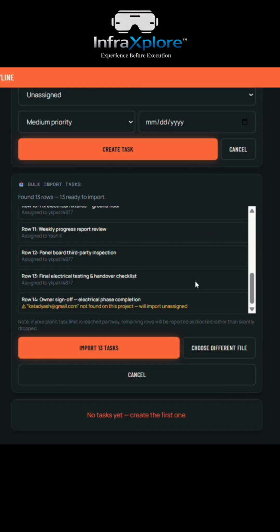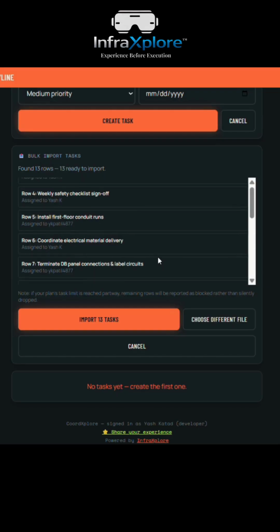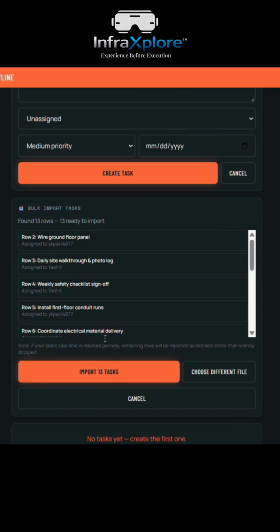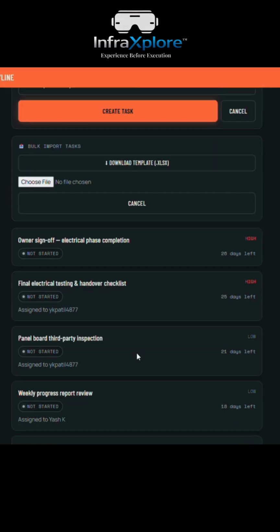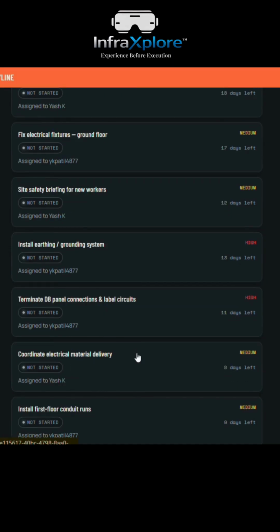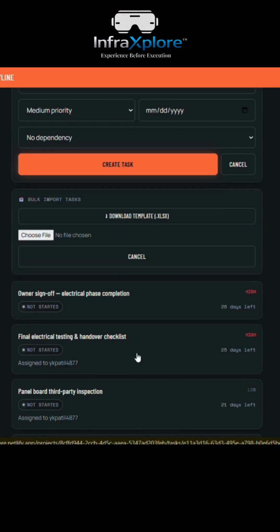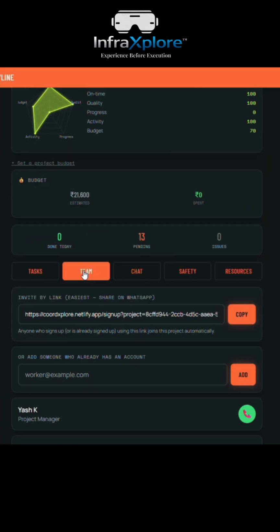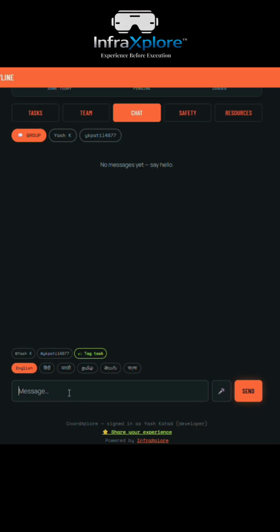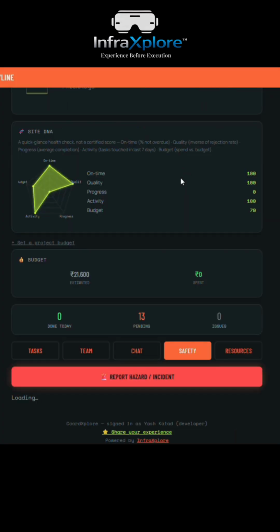Now all the work has been added over here and assigned, to whom, what the date is, everything. I'll simply import all. Each and everything has been imported. Here's the budget, it shows what has been spent on paint. Here's my team, here's the chat between the team. Here's the safety, here's the resources.